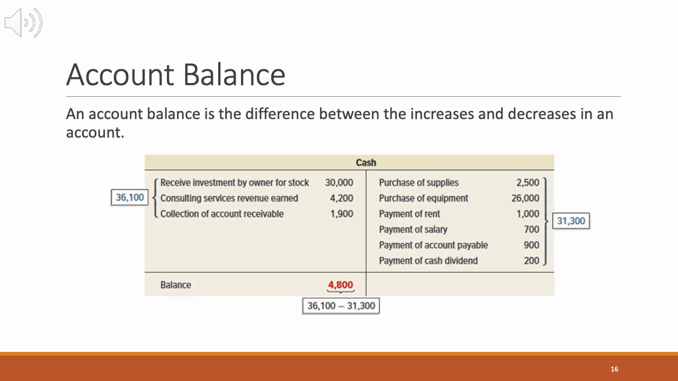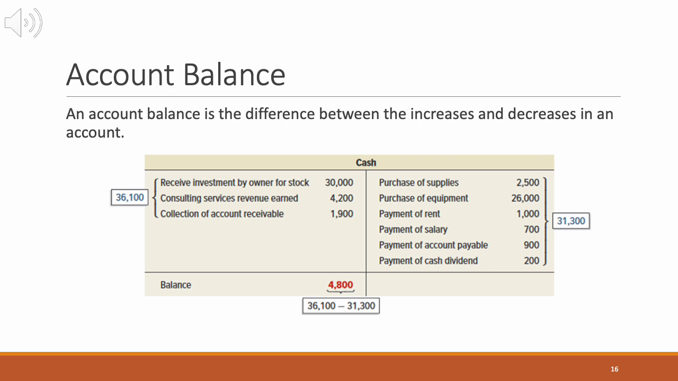Now that we've learned about debits and credits, let's talk about the idea of an account balance. An account balance is just the difference between all the increases and decreases in an account. For example, if we debit cash $36,100 because of the stock investment, revenue, and receivables, and later we credit cash $31,300 because we paid for supplies, equipment, salary, etc., the balance in the cash account is $4,800.